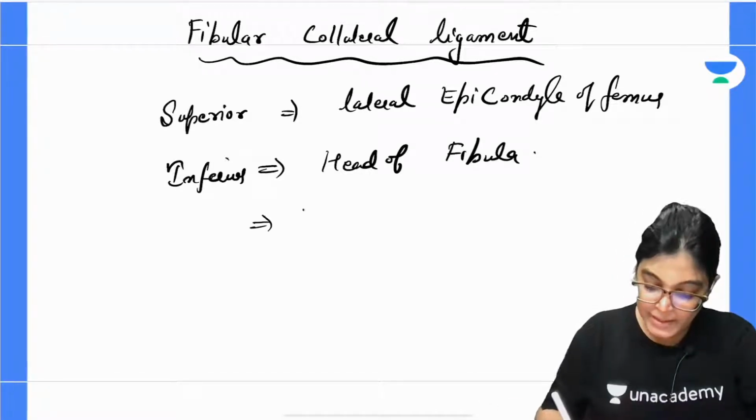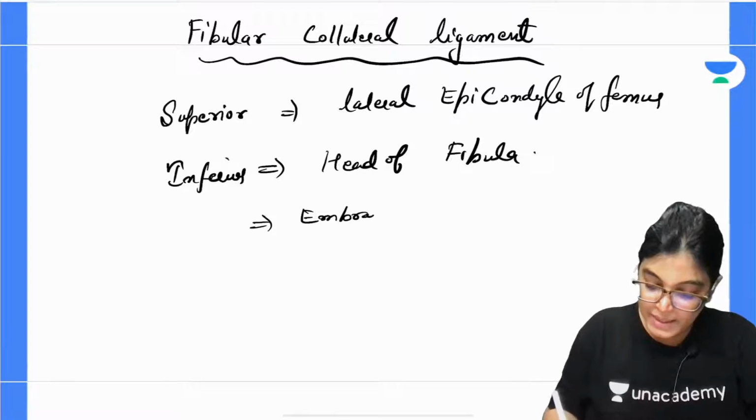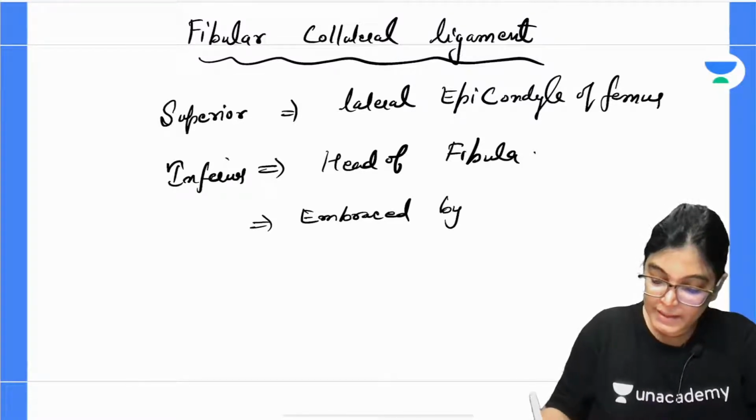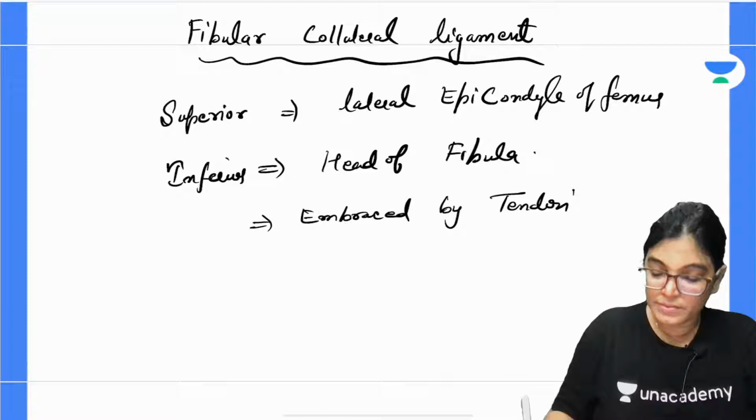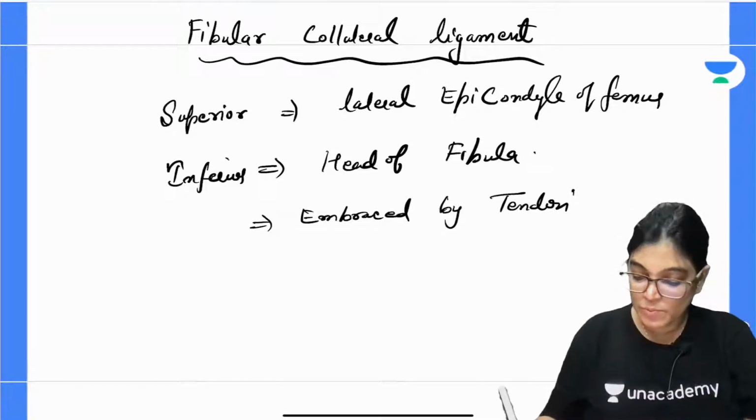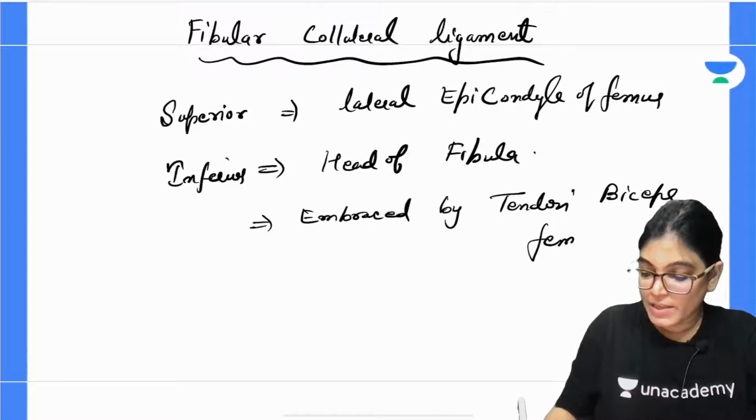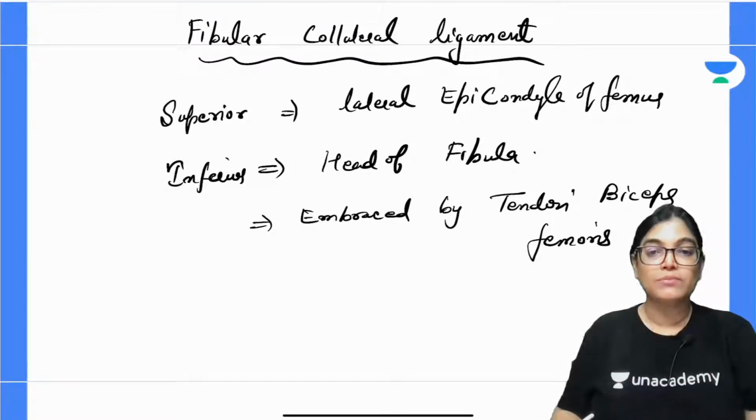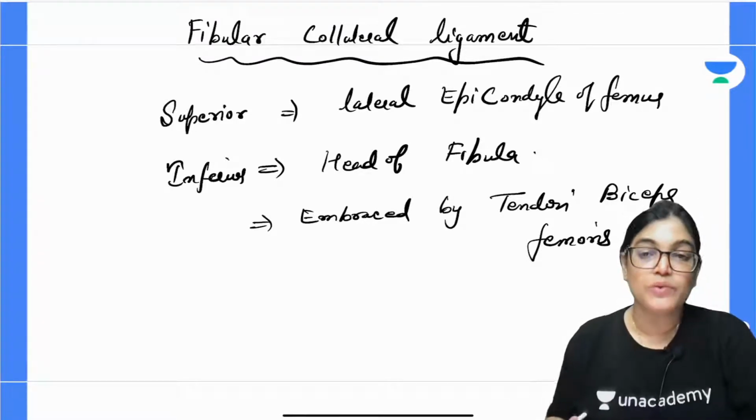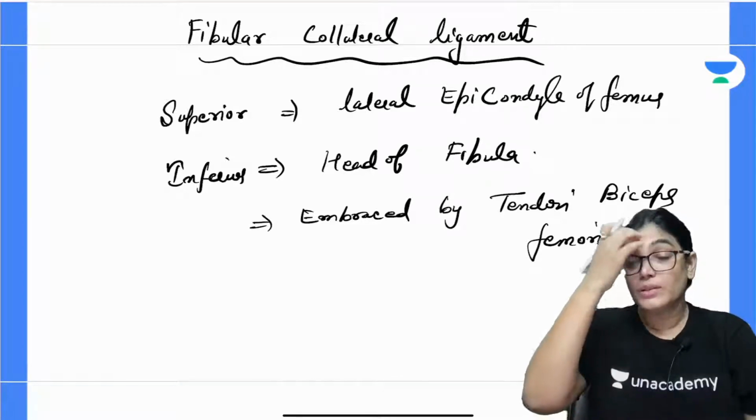Other important relation is that it is embraced by the tendon of biceps femoris muscle. All these points are very important for MCQ. So I am stressing this and I am writing the notes for you. So you should also note down this crux point.